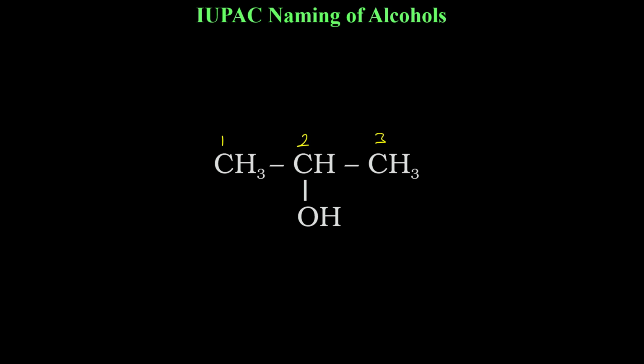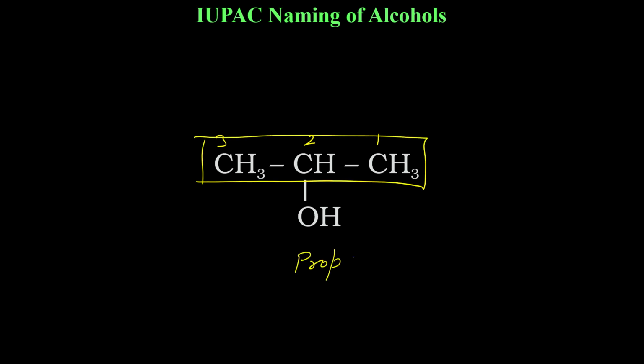It will be on the second carbon, whether from the left side or from the right side. So again the root chain is propane, and you have "ol" at the second carbon now. So 2-ol. As I said, E and O cannot come in succession, so you will write propan-2-ol, not propane-2-ol.